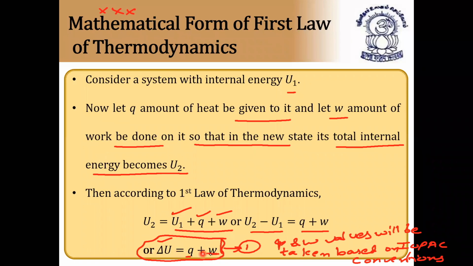Delta U is equal to Q plus W. Simple formula, but a lot of confusion will be there while taking the conventions. That's why you should be thorough with IUPAC conventions. If you are thorough with them, then only can we easily solve the numerical. Otherwise, you'll be getting a lot of differences. I hope it is clear. Next.